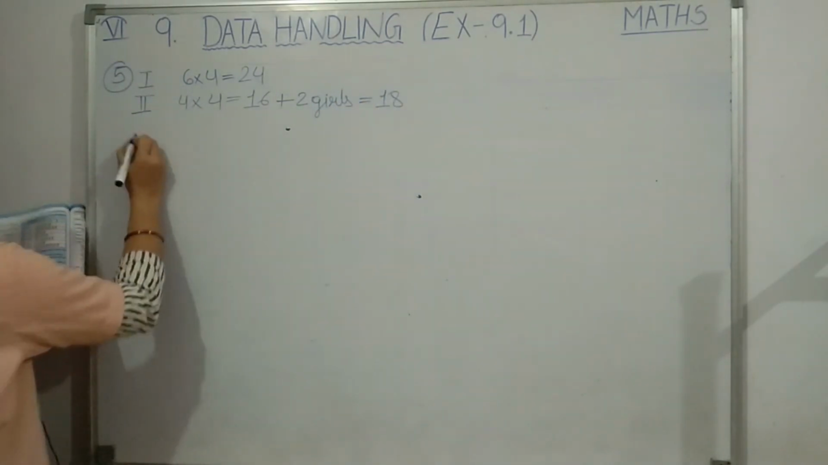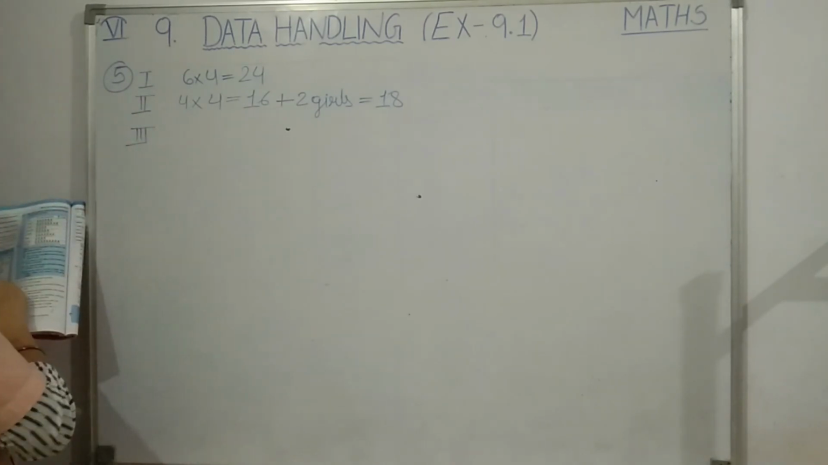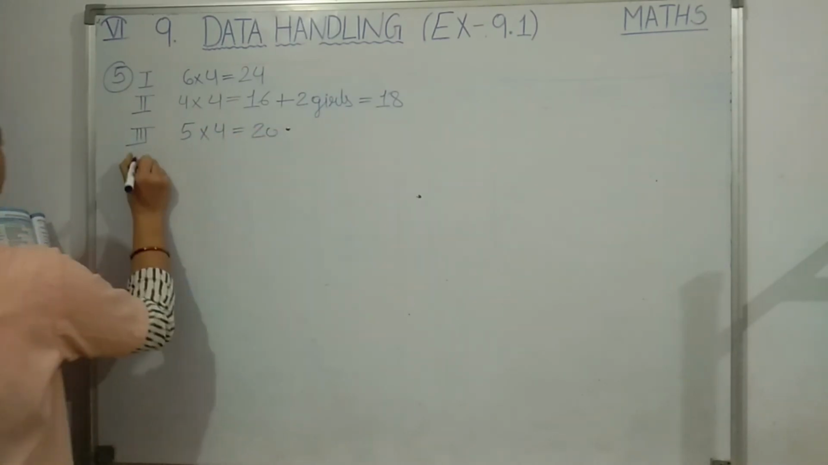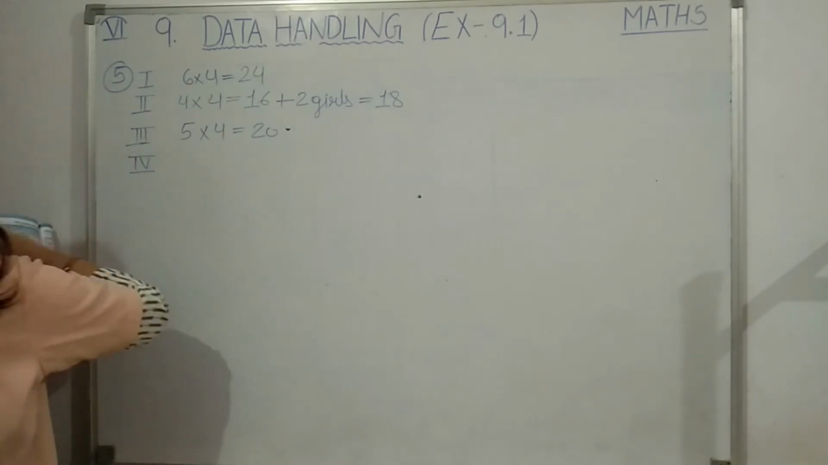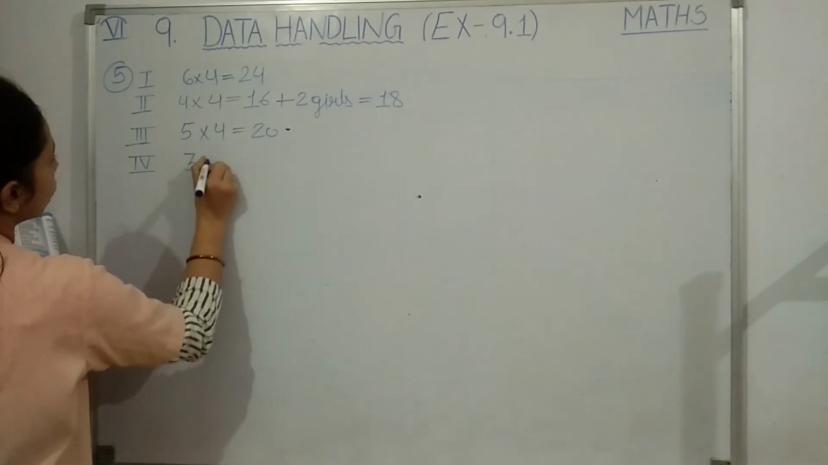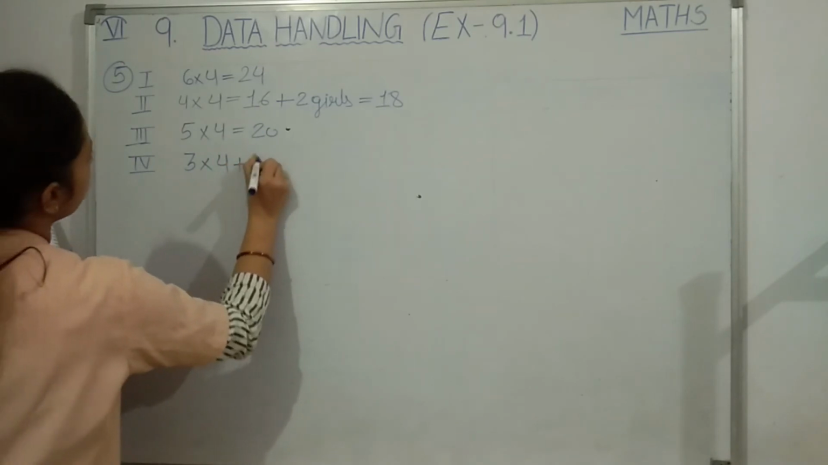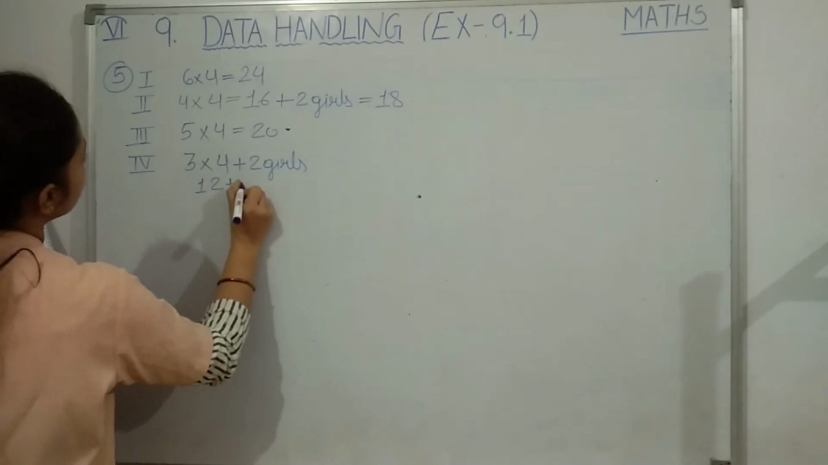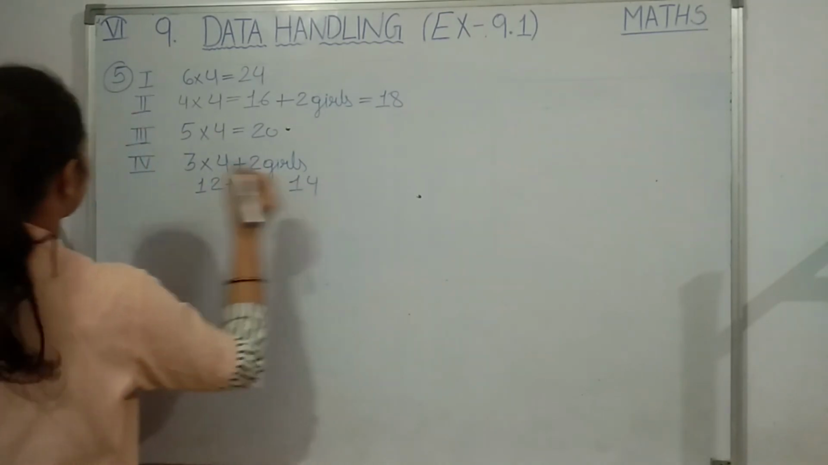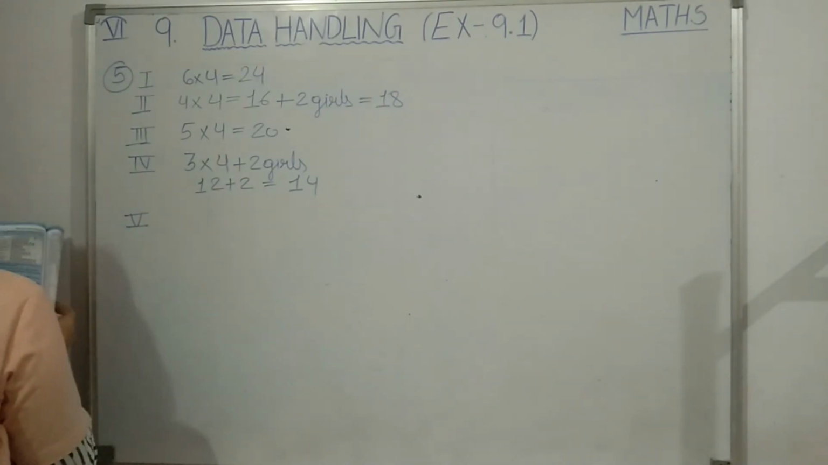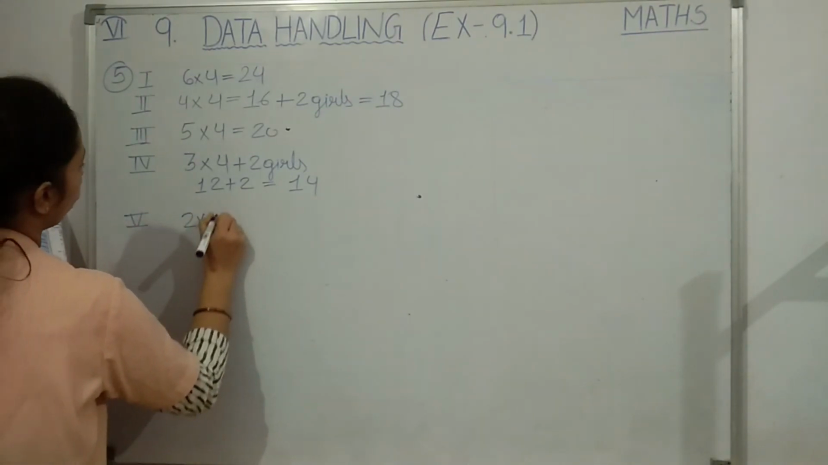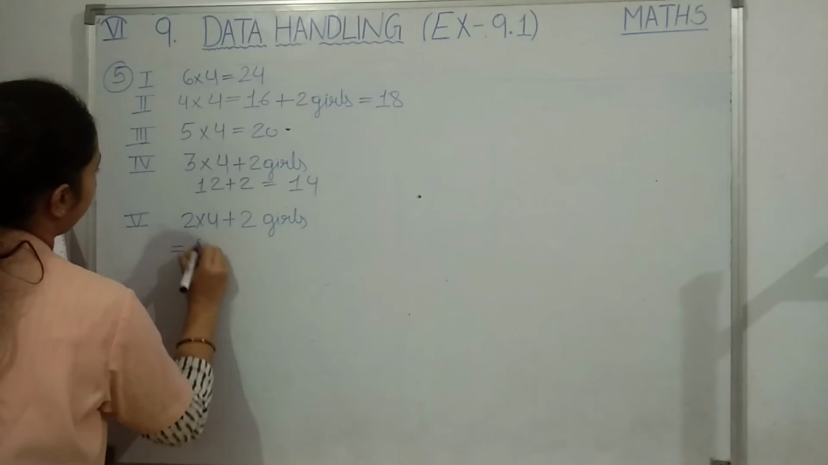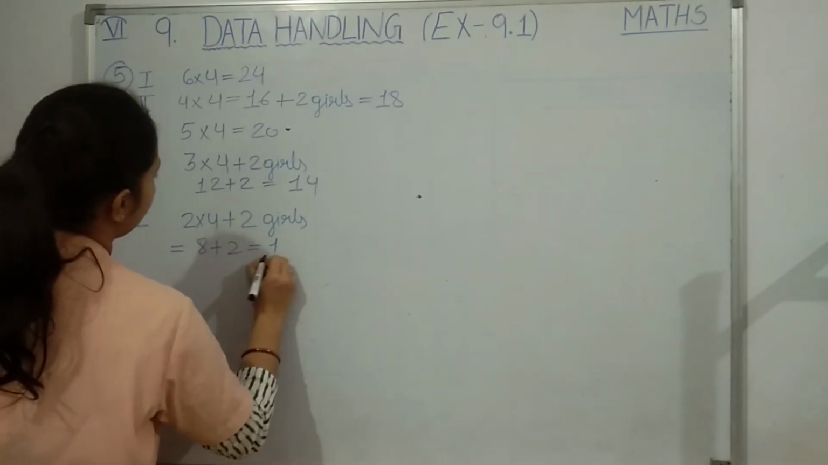Okay. Then for class 3, how many pictures? 1, 2, 3, 4, 5. So 5 fours are 20. Okay. Then for class 4, 1, 2, 3 and a half picture. So 3 into 4 plus 2 girls. Like this we can write. So 3 fours are 12. 12 plus 2, 14 girls are there in class 4. Then 5th, 1, 2. So 2 into 4 plus again 2 girls. Half picture, half number. Okay. So 8 plus 2, that means 10 girls.